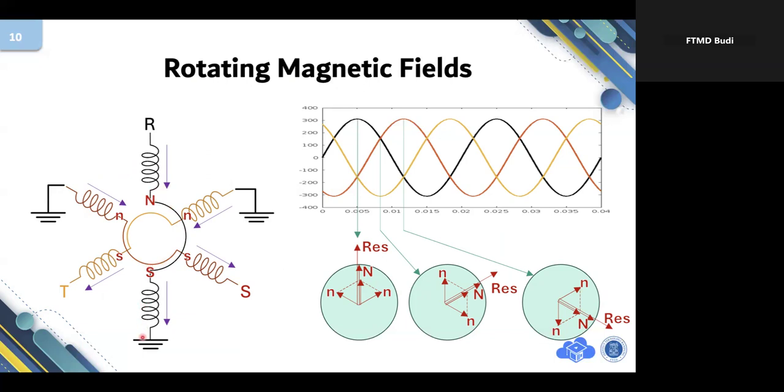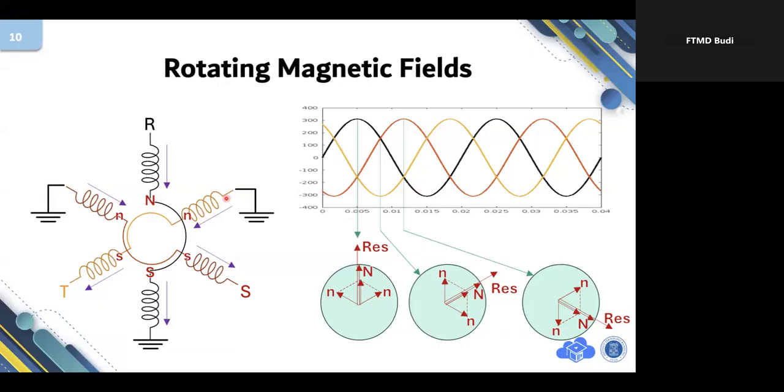One, and there is S, turning like this, going to the other part of the coil, turning again, and then it is connected to the neutral, or ground. Sorry, this is neutral. The last one is T. So there are three phases. This is another phase. Okay, this one is considered as a single pole stator.